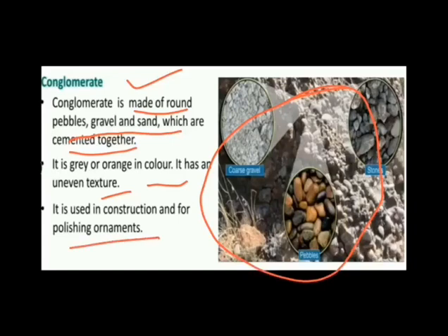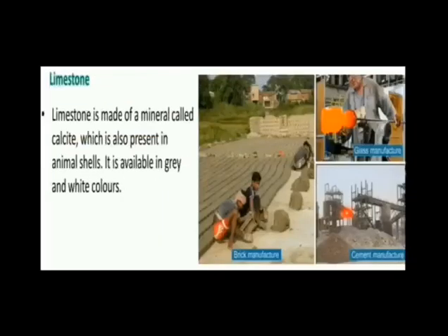Now the next type of sedimentary rock is limestone. Limestone is made of a mineral called calcite which is also present in animal shells. It is available in grey and white colors. So this is limestone, and how does limestone form?